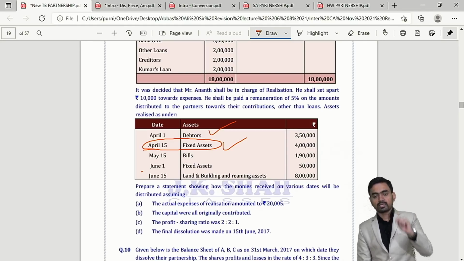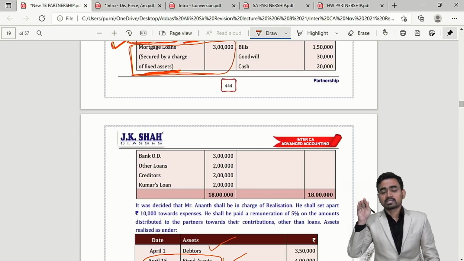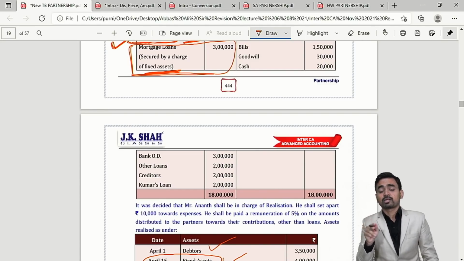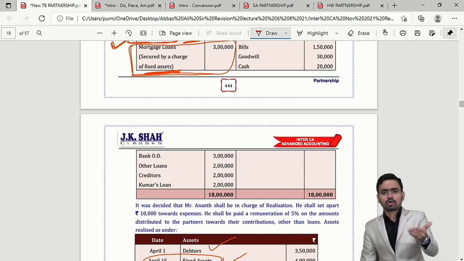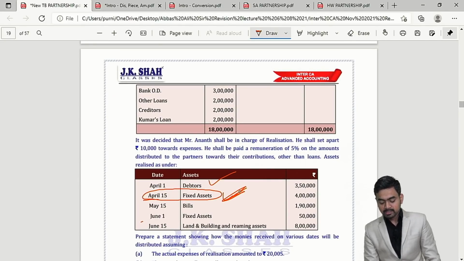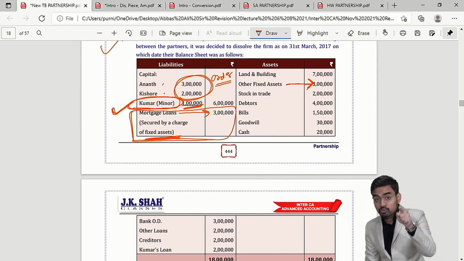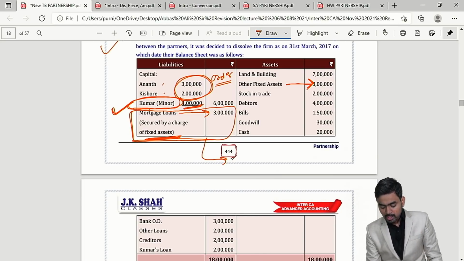Now use your brain. Can I say as per the order we have to keep aside realization expense, and second we have to pay to secured creditors or secured loan, you can say. Here mortgage loan is secured against fixed assets, but it is realized at second place. Correct. Now students will think, then sir, when we realize the debtor amount of 3,50,000, we will not make any payment to mortgage loan. No, you have to pay the amount, because until